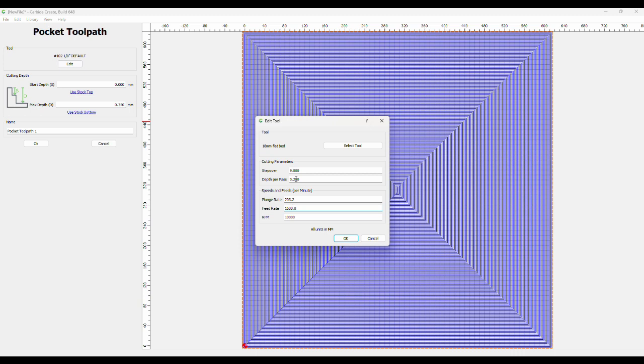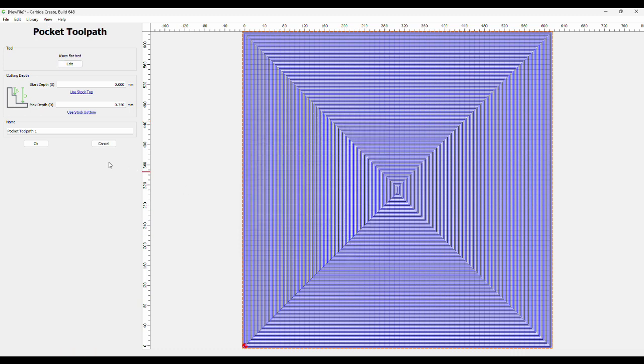And the depth of pass, I'm setting it at 0.2 of a mil each time until I get it down to a level where I want to be. I'm only anticipating taking 3 or 4 passes off, so I'll go with that.